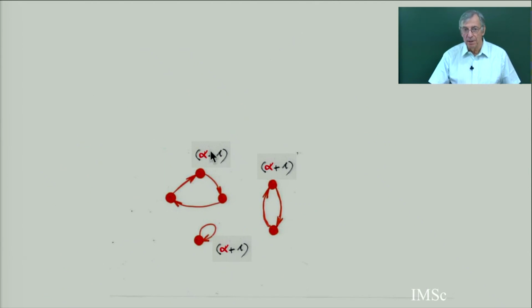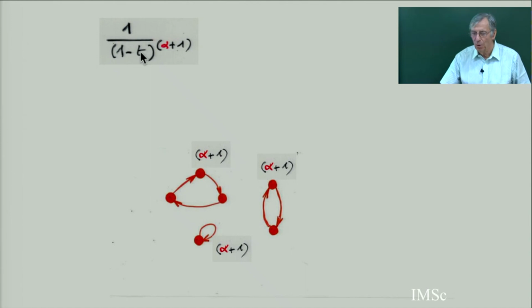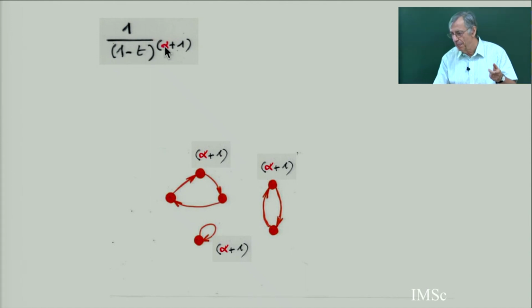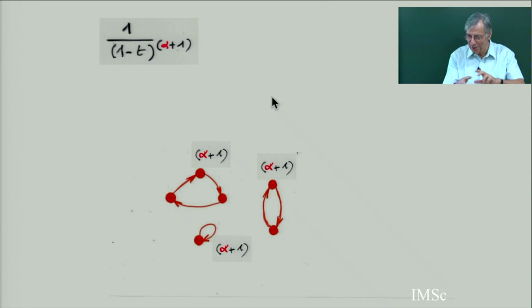The second principle is that 1 over 1 minus t to the power alpha plus 1 is the exponential generating function for permutations counted by cycle. Even if you have 1 plus t to the power beta, you change beta to minus beta, and 1 plus t to minus t. So by putting minus signs, you can go back to permutations, even if it's 1 plus t to some power.